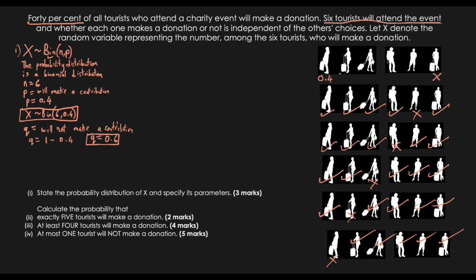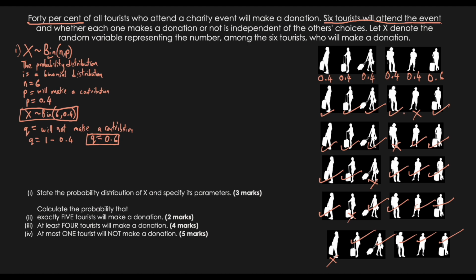So from this point of view, this person was successful and contributed, so did this one, so did this one, so did this one, but this one here did not contribute. This one here did not contribute, so we would have 0.6. So in essence, as you can see here, we have 1, 2, 3, 4, 5 successful situations, and in this case we have 1 unsuccessful, meaning that this 1 person does not contribute.